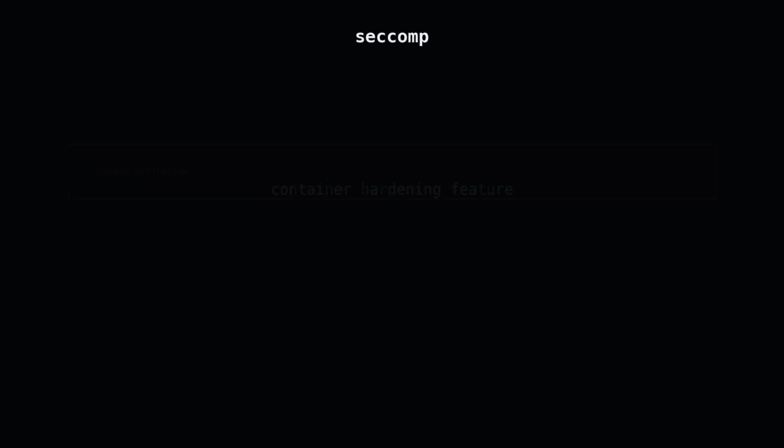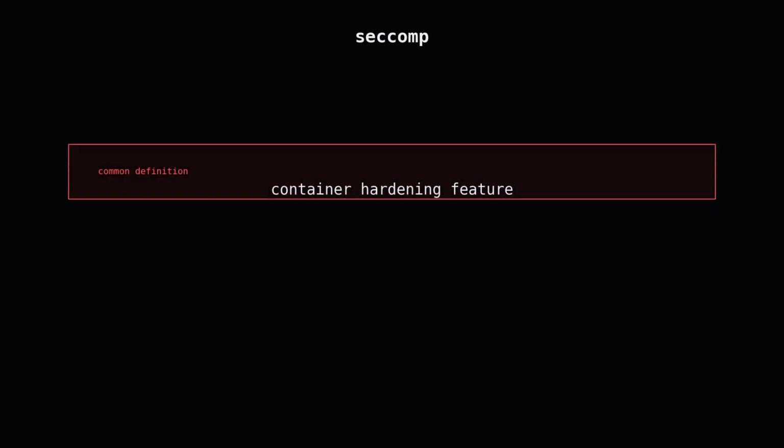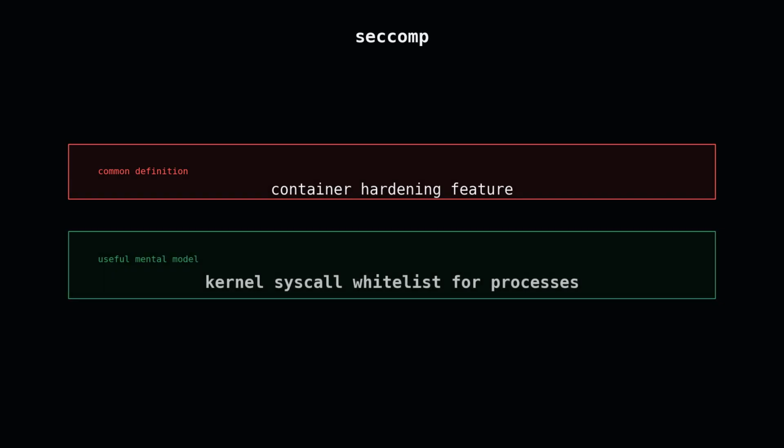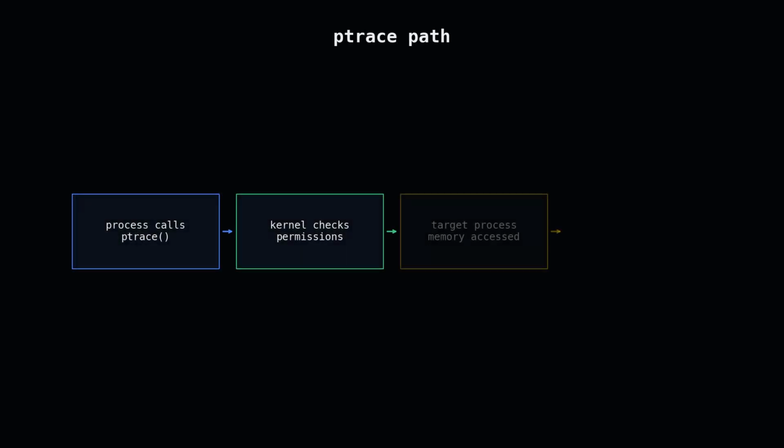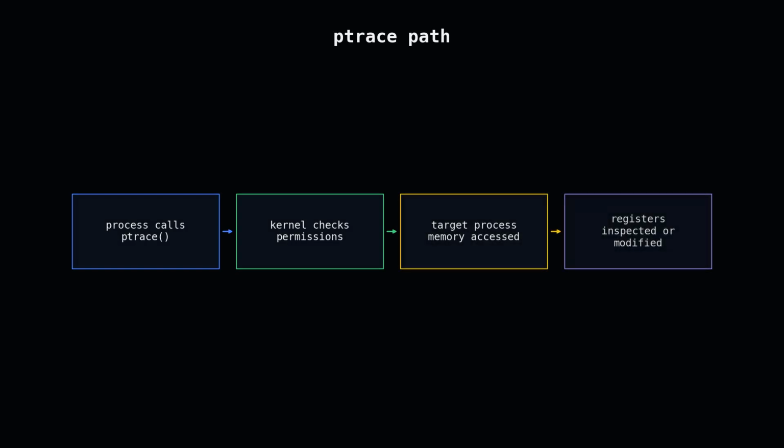Containers use this layer directly for security. Seccomp filters syscalls. If a blocked syscall is attempted, the kernel kills or denies the process. Ptrace is another syscall boundary tool. It is what powers strace and debuggers, but it also allows one process to inspect or control another process.